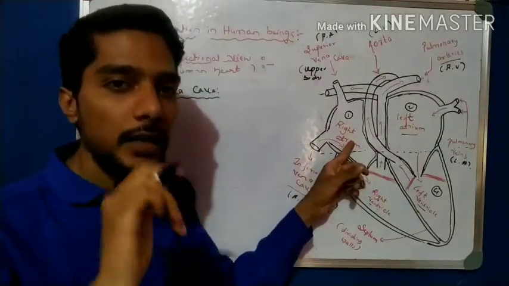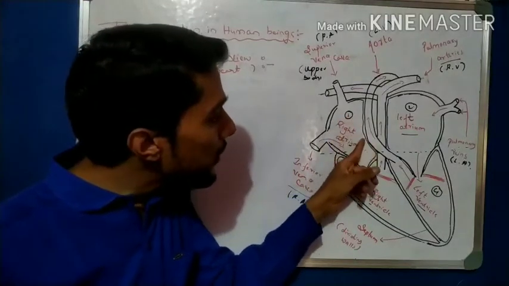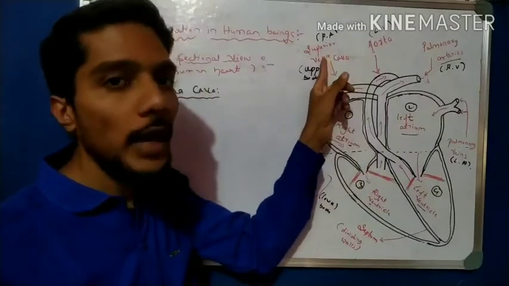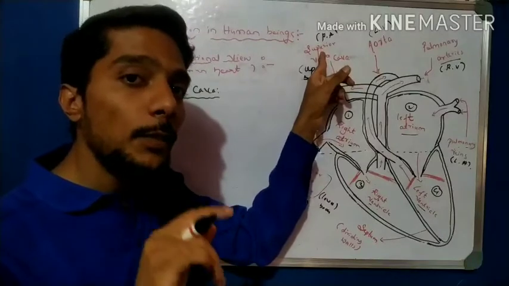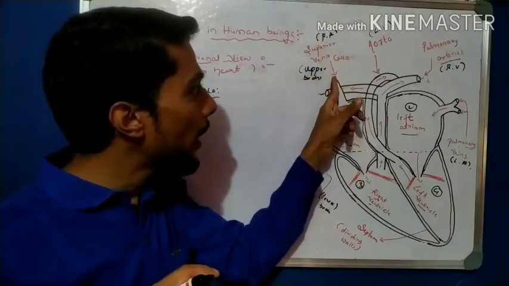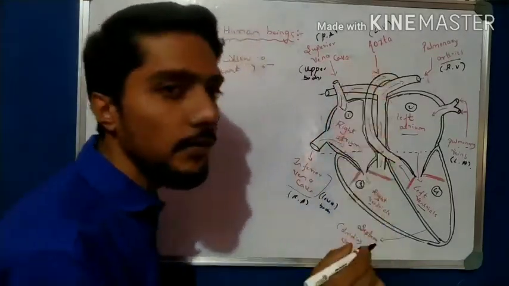That is impure blood. So this impure blood is sent to the atrium through the superior vena cava. So the superior vena cava carries impure blood, and that impure blood enters the right atrium first.